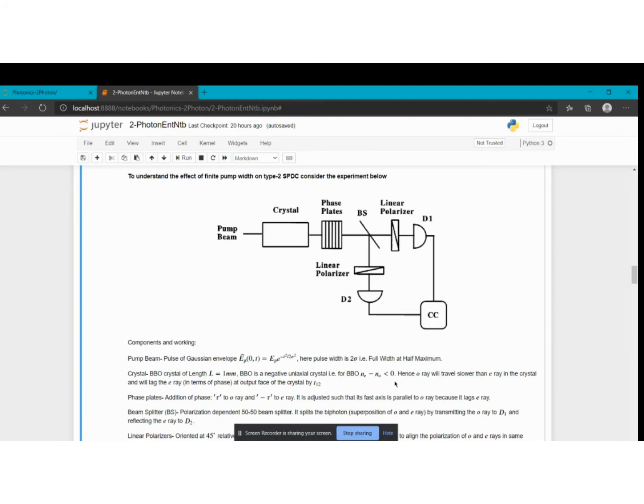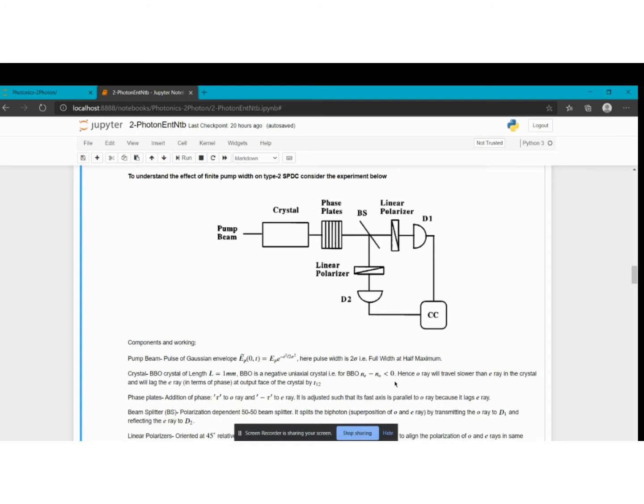After that comes the beam splitter, which is a polarization dependent beam splitter. You know that the signal and idler, or the E and O rays, are orthogonally polarized, so their polarizations are different. The beam splitter will split the O and E rays and send them to the linear polarizers.